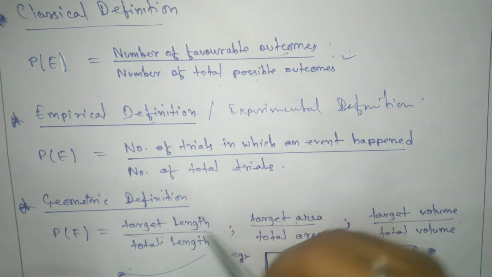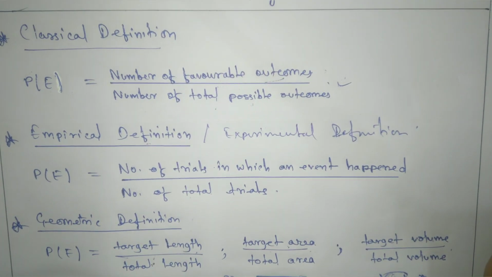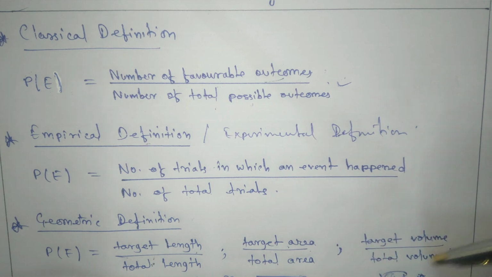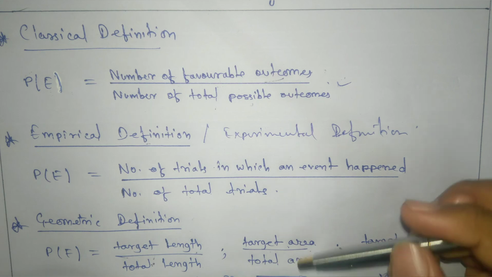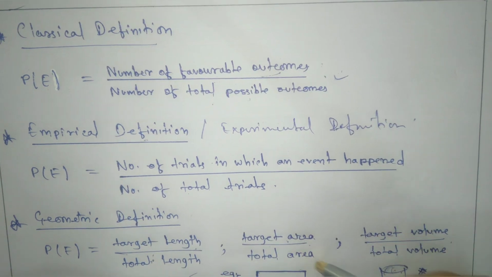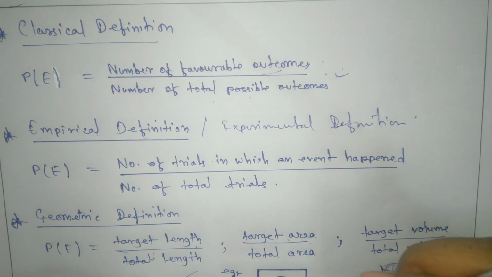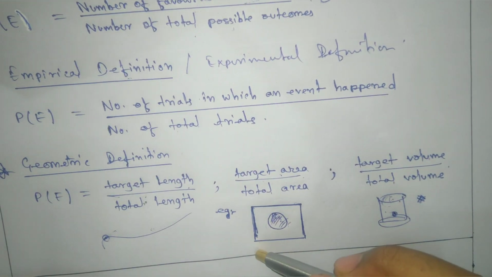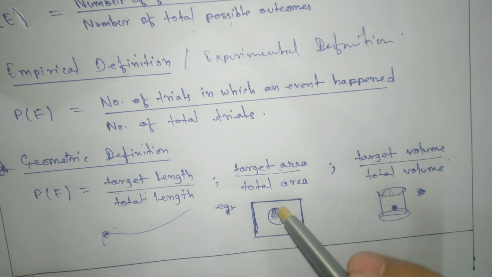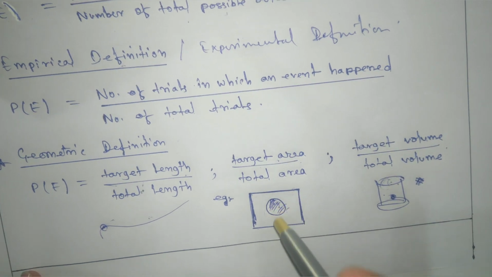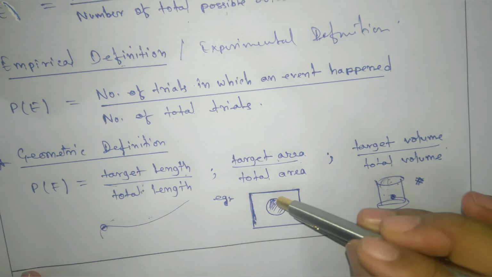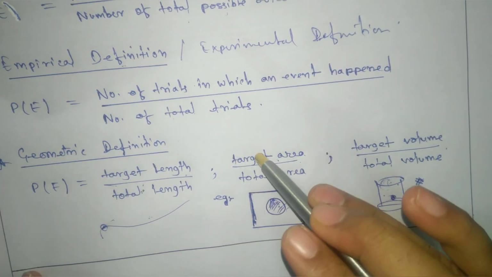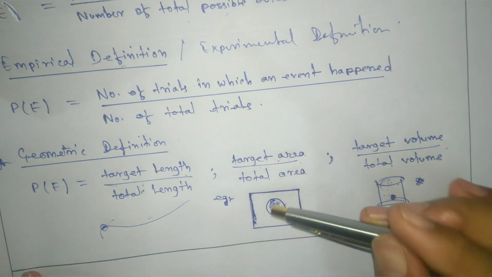And the geometric definition we have a little bit. Here we don't have targeted volume by total volume or targeted length by total length, only targeted area by total area. If a question is asked, such as the probability of a hit ball landing in a circular part, your answer will be area of circle by area of whatever the total region is.